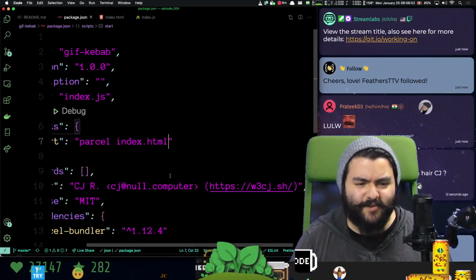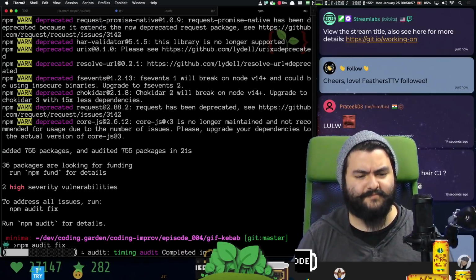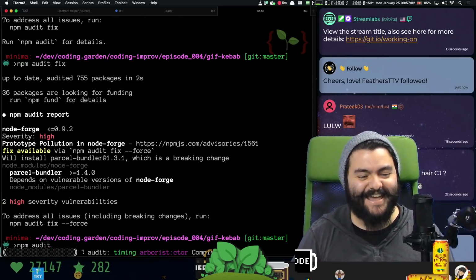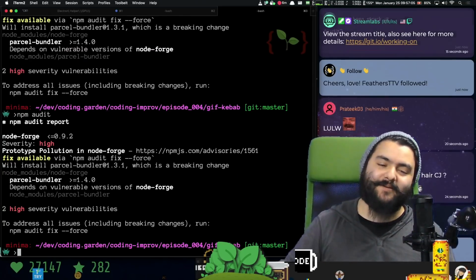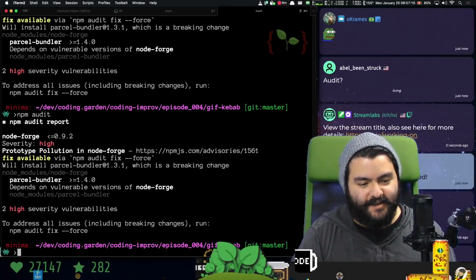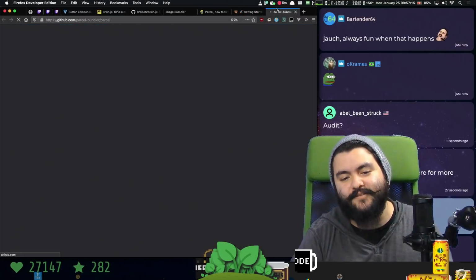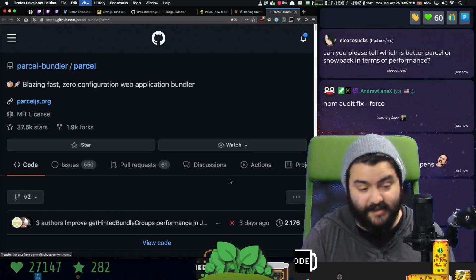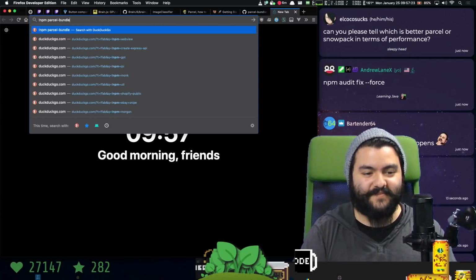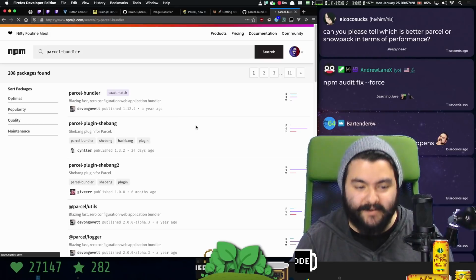For some reason, we have two high security vulnerabilities. Why? Why Parcel? Are they fixable? Nope. Is there a newer version of Parcel? It doesn't matter. It doesn't matter. It's dependent on node forwards. This is the state of attempting to use something like this. Now I'm curious. If we look at it on npm, wait, this was last published a year ago?